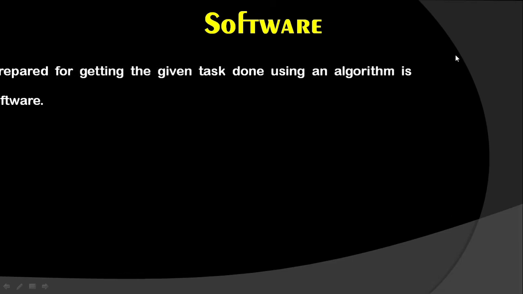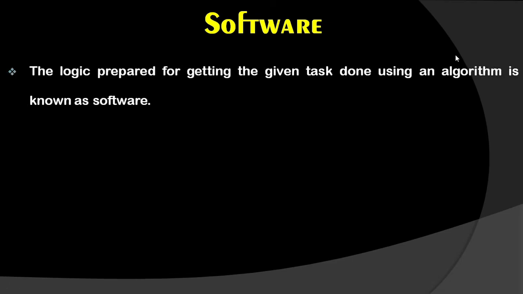But if we want to define it, it is a thing which we can see but cannot touch. For example, right now you are watching a video on YouTube, right? You can see the text appearing on the screen, but you cannot touch that text, because that is not a property of software, right?